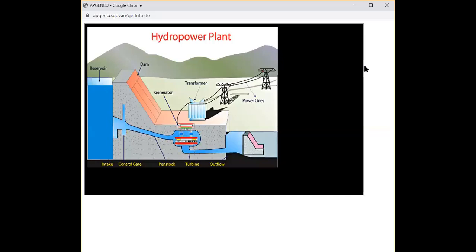Just try to observe each and everything in this one. Yeah, one more screen is visible for you. Just respond, anyone. Yeah, good. So observe this operation of the hydropower plant. Of course, there is no sound. You have only video. So this is the basic principle of a hydroelectric power plant.